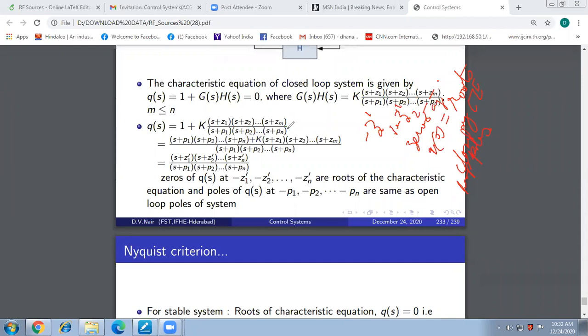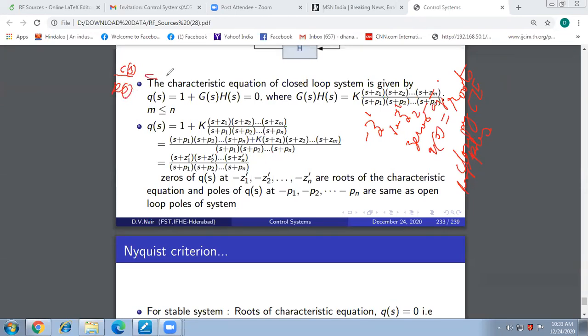The numerator will always give you zeros. The zeros of Q of S are nothing but closed loop poles. See, what are closed loop poles? The closed loop is the overall transfer function C(s) by R(s).